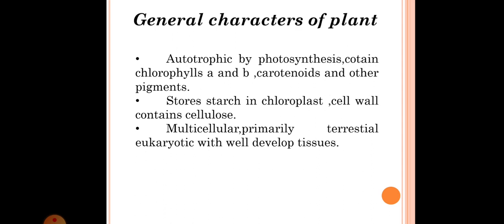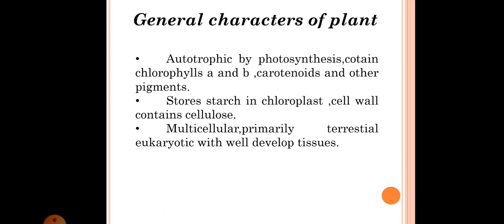So it shows the colorful pigment, and this chlorophyll pigment is green in color, and carotenoid is orange to red in color, and it is present in flowers and fruits and other pigments. Plants store starch in chloroplast.